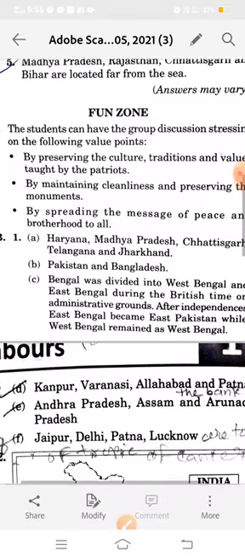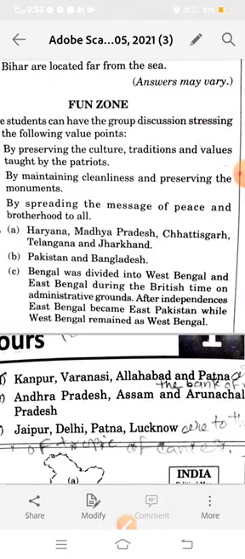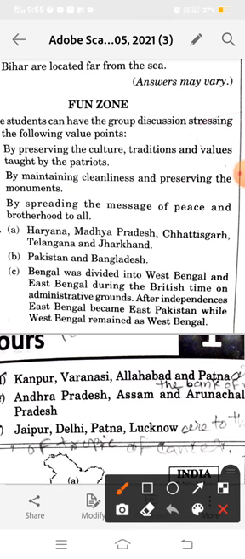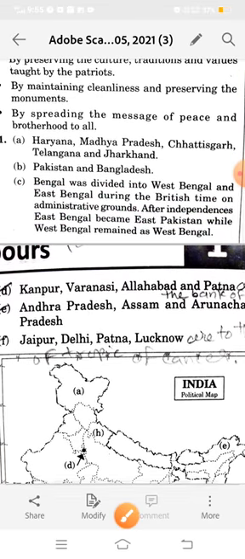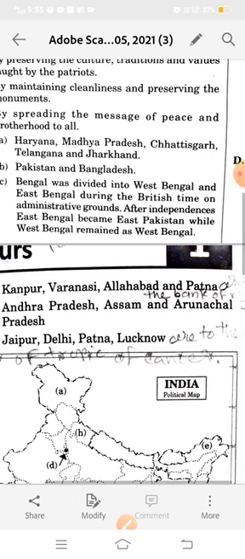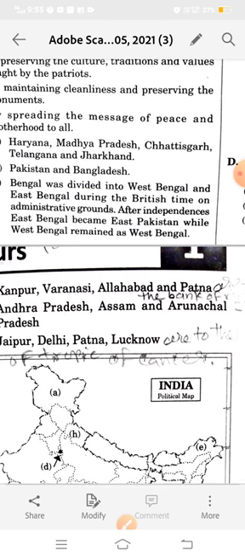You can also write in your notebook if you want. Here is the reason: Bengal was divided into West Bengal and East Bengal during the British time on administrative grounds. After independence, East Bengal became East Pakistan while West Bengal remained as West Bengal. Now the cities near the Ganga: Kanpur, Allahabad, Varanasi, and Patna.